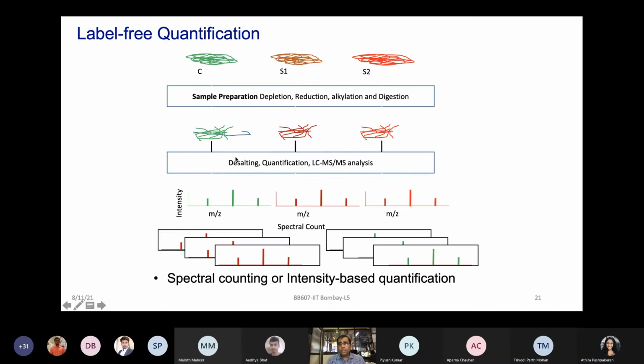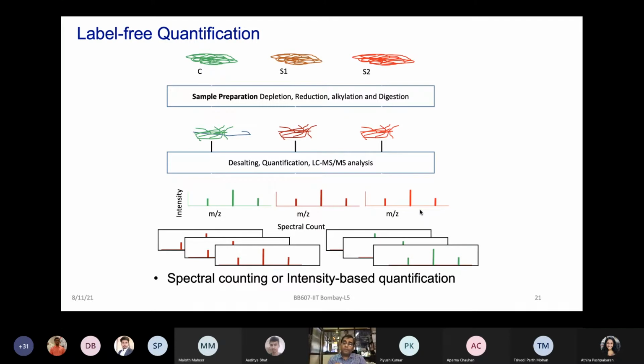It's a very straightforward workflow, because for any sample, you are preparing the sample, digesting the sample, and running them individually to acquire the entire spectra from that given sample. Then eventually you use that to compare with other samples. Unlike label-based quantification, where with 6 samples every sample was labeled, pooled together and run all at once, here every sample is run independently, so there is no cross-contamination. Every sample, in some way, creates a specific library and database for that sample type.